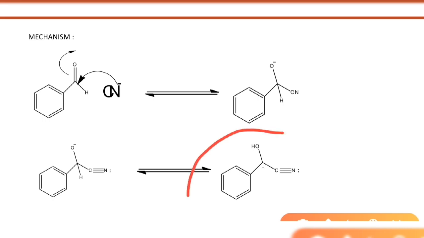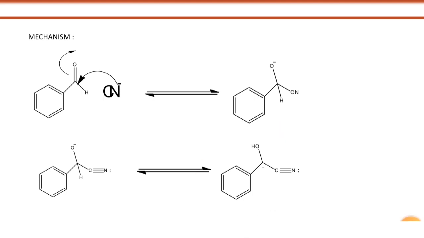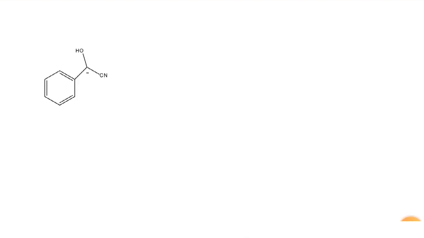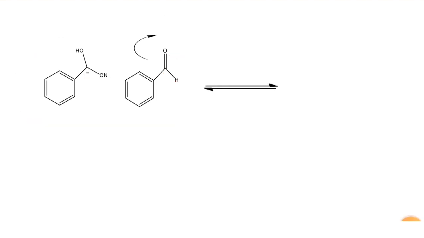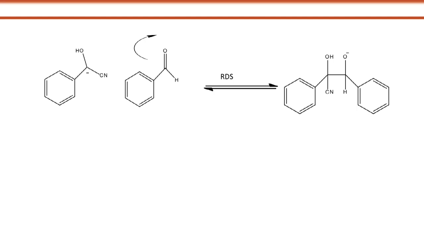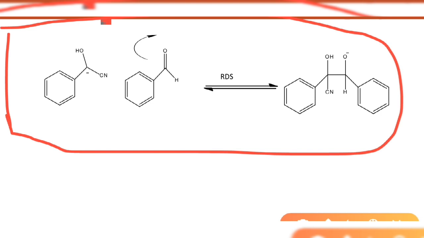Now in the next step, that formed anion will react with another molecule of benzaldehyde. What happened? Here is that anion compound, here is another molecule of benzaldehyde, and it will attack there. That anion is acting as a nucleophile in the medium, and it will attack the carbonyl carbon of another benzaldehyde, and then O negative forms again, and then the compound formed is this. And we have to remember this is the rate determining step for the benzoin condensation reaction.